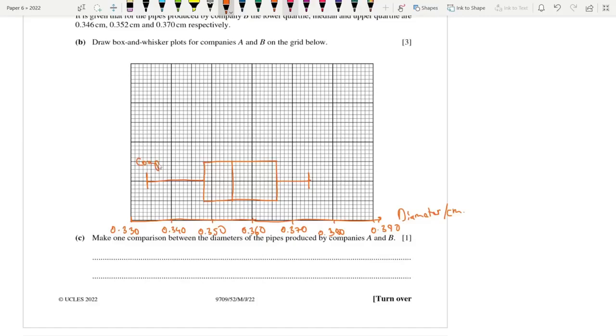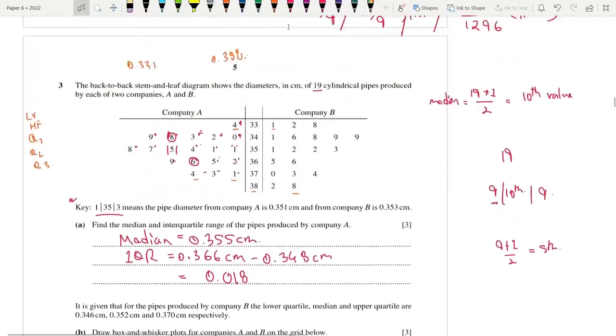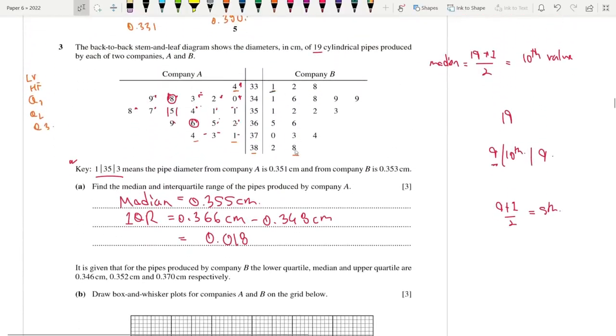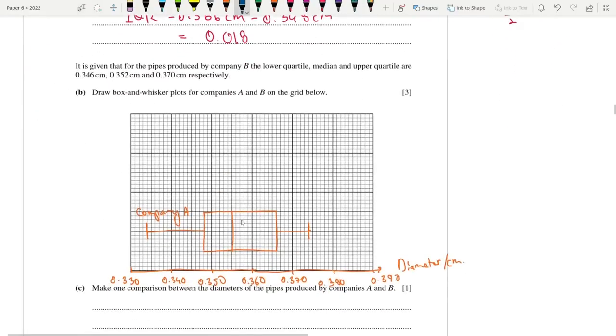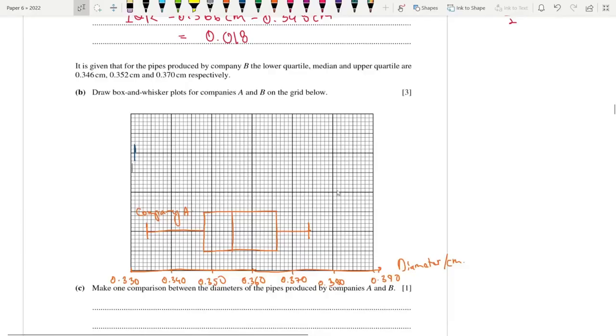This is company A. Now let's move on to company B, shall we? The least value is 0.331, highest value is 0.388. So 0.331, here you go. And 0.388. Wow, that's really far away.